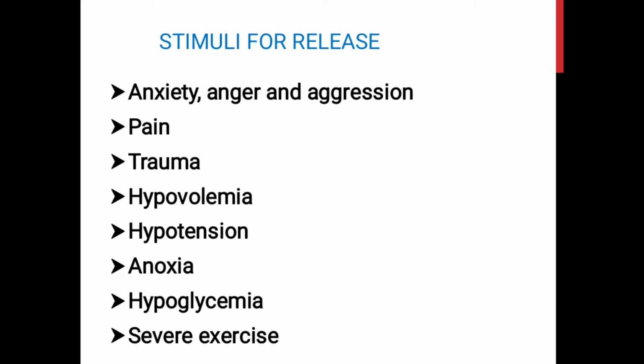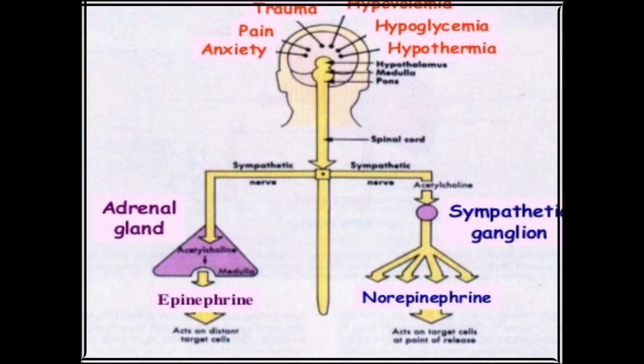In any emergency situation, the adrenal medulla is activated, and this occurs as a part of the sympathetic response. Various stimuli for the release of the catecholamines from the granules are anxiety, anger and aggression, pain, trauma, hypovolemia, hypotension, anoxia, hypoglycemia and severe exercise.